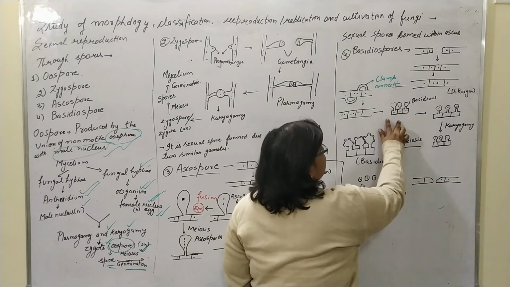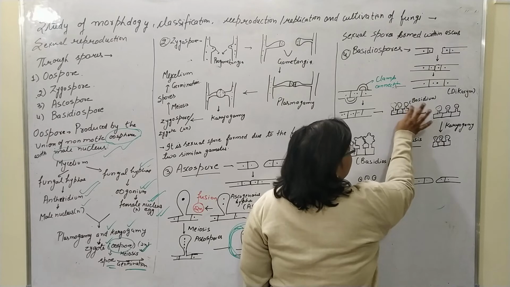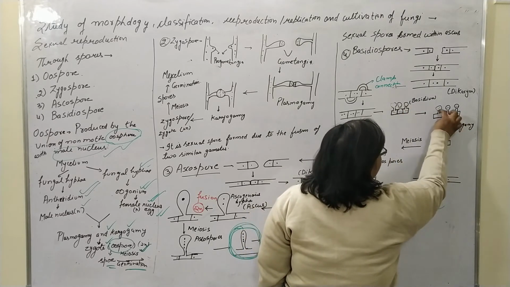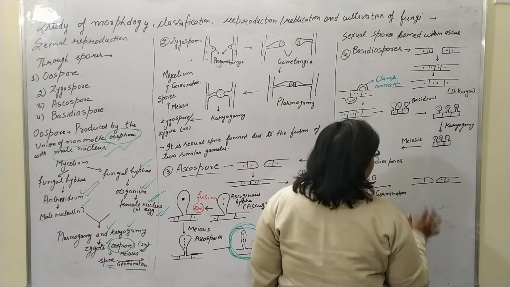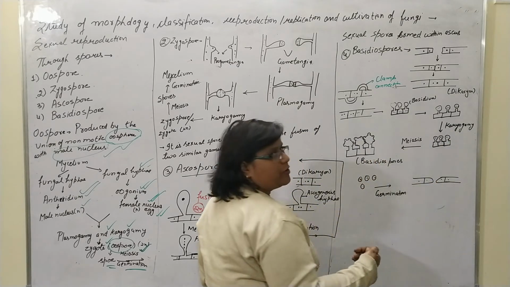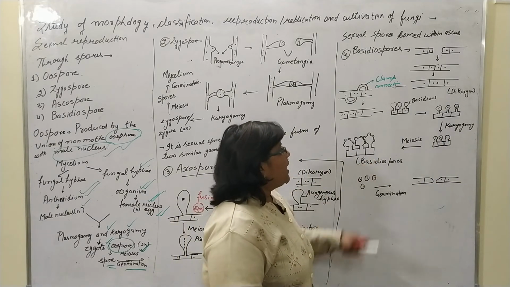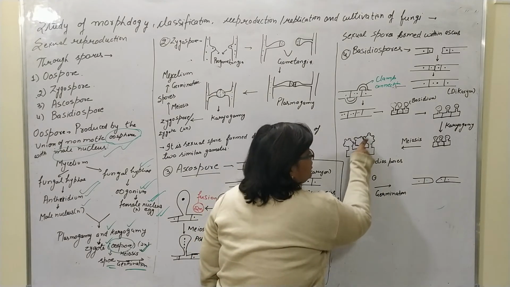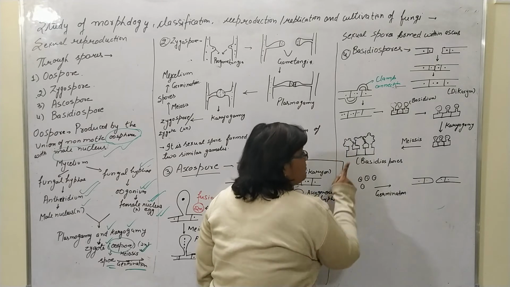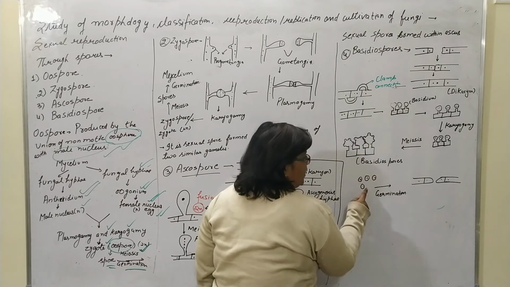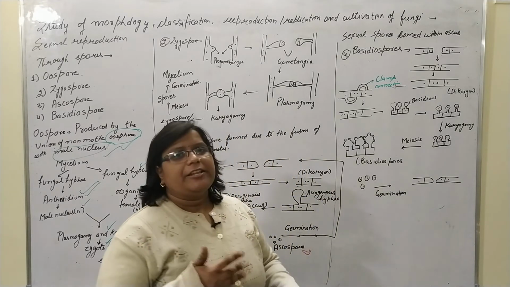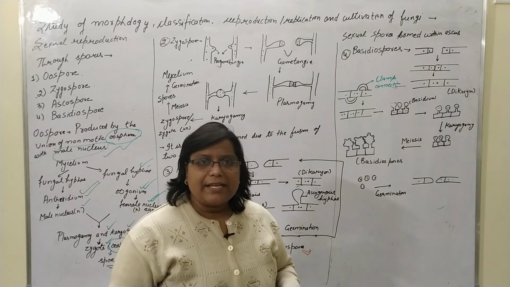After the dikaryotic condition, these nuclei go into the basidium and the nuclei fuse, which is known as karyogamy. After karyogamy, meiosis occurs and basidiospores are formed, and these basidiospores are borne on the basidium at its terminal part. Okay, so basidiospores are formed, and after germination they will form separate mycelia.